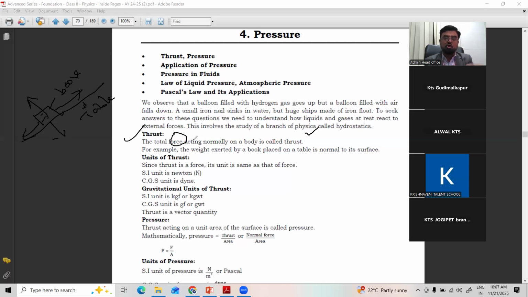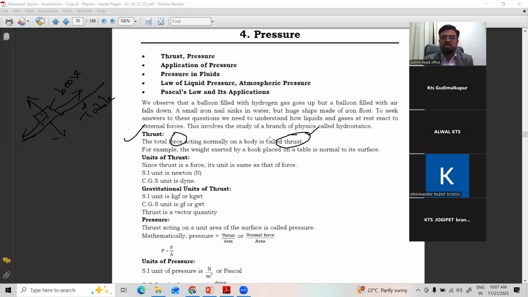So it depends on which force is more. If all forces are balanced, the book cannot move anywhere. But what we note here is that many forces will act on a body, and the total forces acting on a body is called thrust. Right? The total number of forces acting on a body.